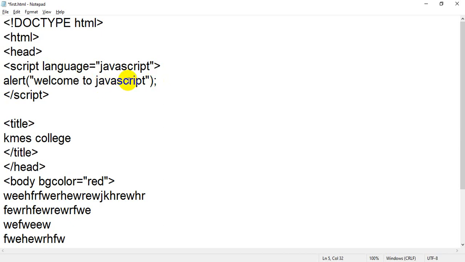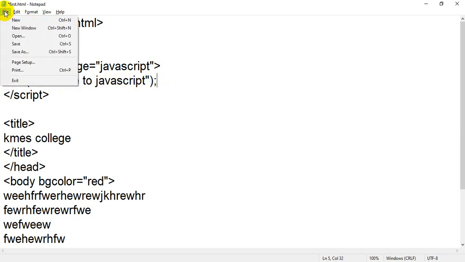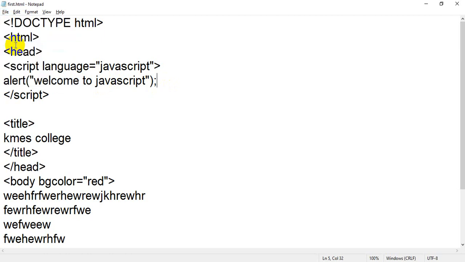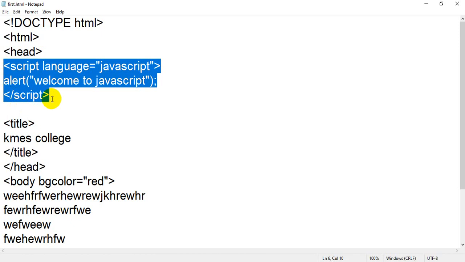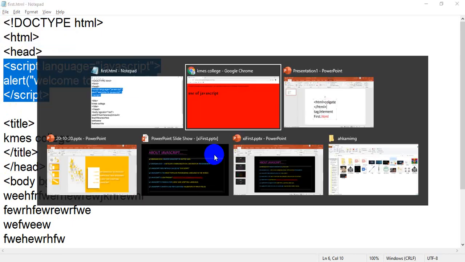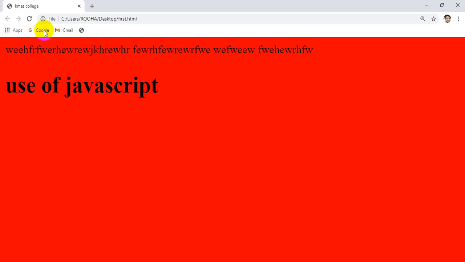This is the correct form of JavaScript. When I click on save, these three lines are considered as JavaScript code, and the rest will be considered as HTML code. So I will click on save, and flip back to your browser to get the output.